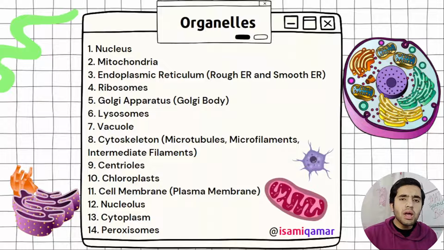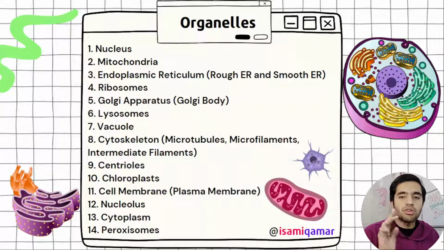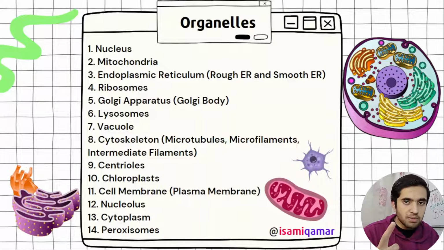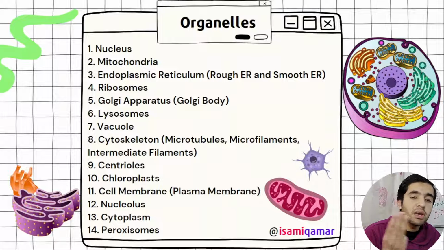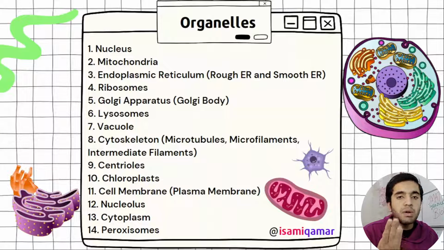Now, what you have to do in organelles is that you need to implement 3 general things on each and every organelle. First of all, the introduction, next structure, and then function. What is the structure? What is the organelle actually? Then the organelle's composition and what it is made up of, and then function. What does this organelle actually do? So you need to just implement this 3-step formula on each and every organelle.